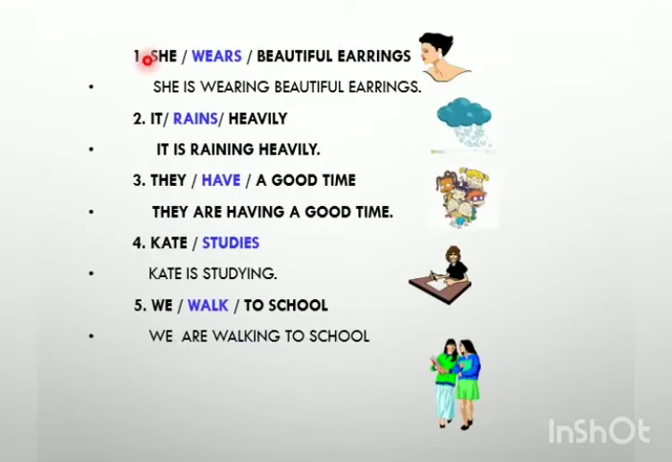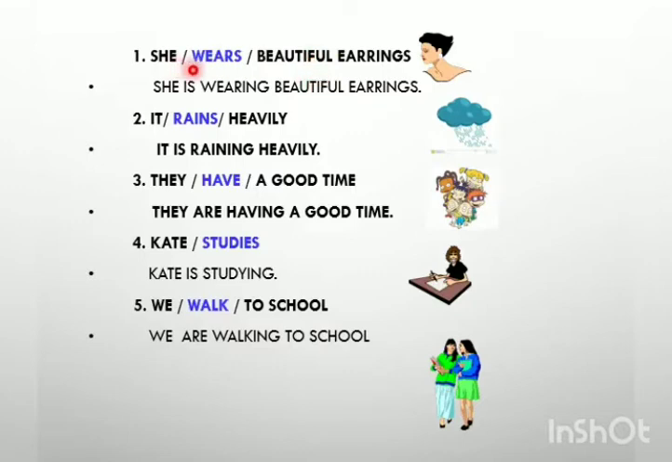Till now you have learned the structure of present continuous tense and how to change the verbs into the continuous form of it. Now here you can see in the example, she wears beautiful earrings. This sentence is given in the simple present tense. And if you want to convert it into the present continuous tense, how can you change it? How can you convert it?